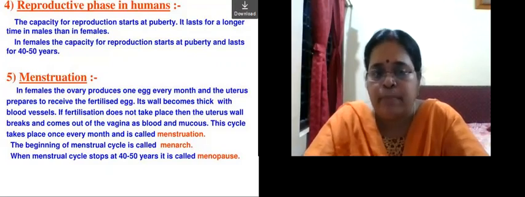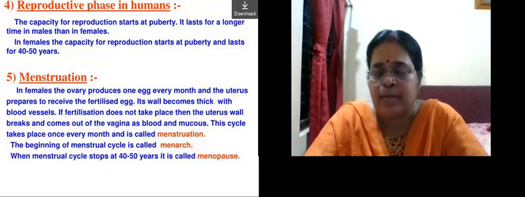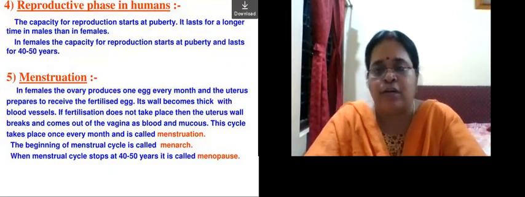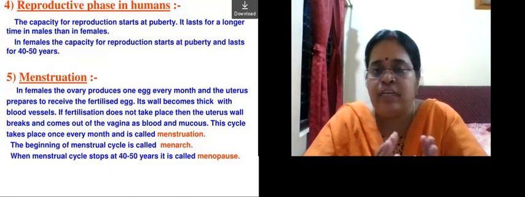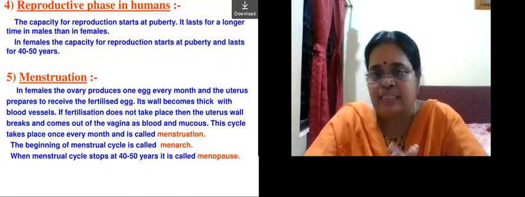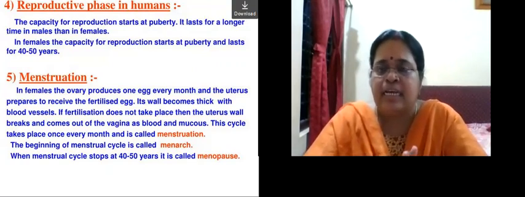Now we go over to menstruation. What is menstruation? Children, in the last chapter, when I taught you about reproduction, I told you that in the female body, the ovaries are the female reproductive glands. The ovaries have a duct called the oviduct. The pair of oviducts on the two sides come down and form a bag-like